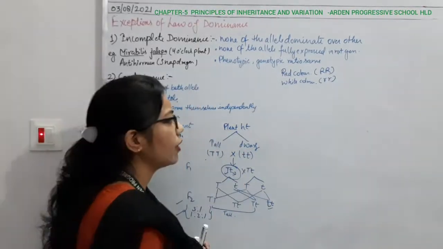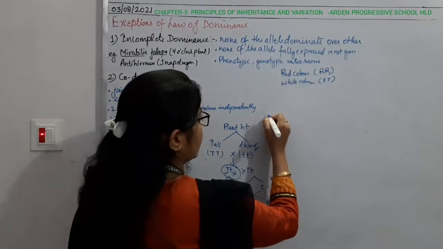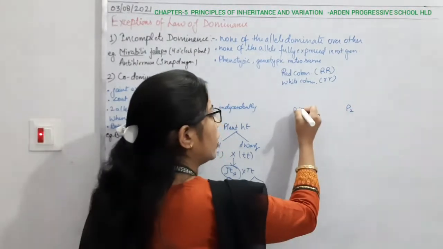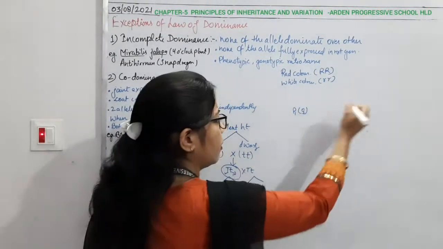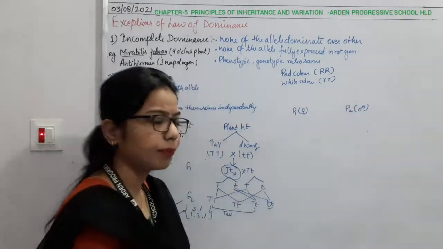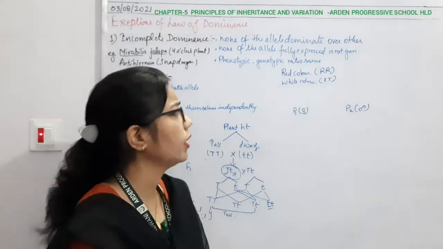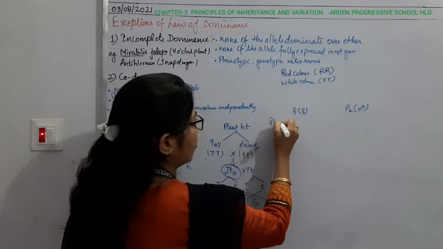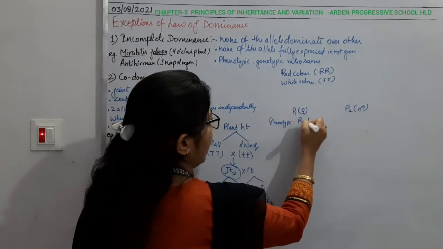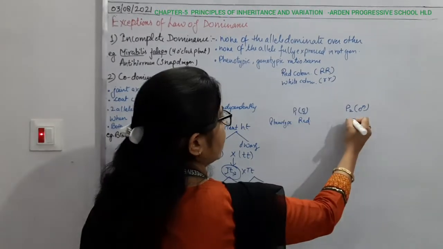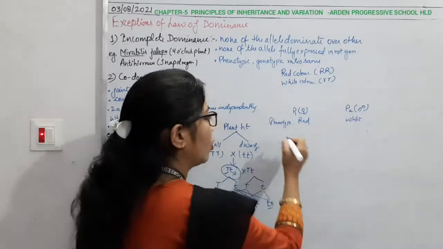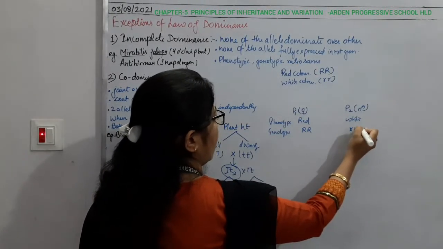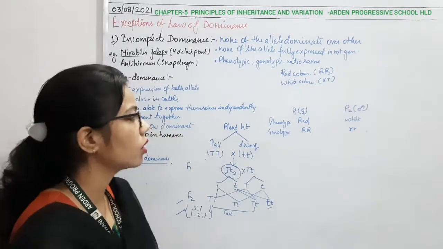Now how will I write it again? This is parent 1 and this one is parent 2. We are considering the first as a female parent and the second as a male parent. What is the phenotype of parent 1? It is red. And the phenotype of parent 2 is white. Then the genotypes will be RR and small rr. That much we know about how to make the cross combination.